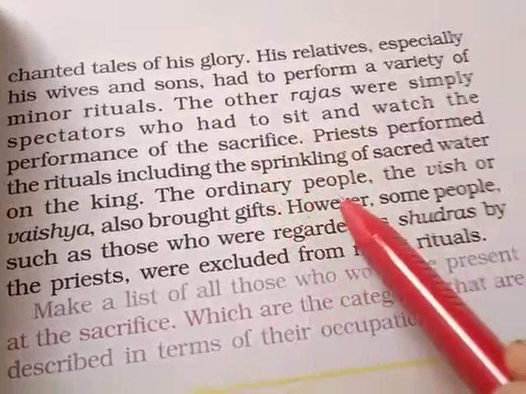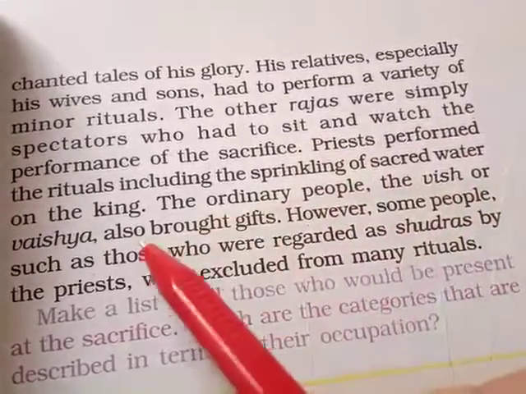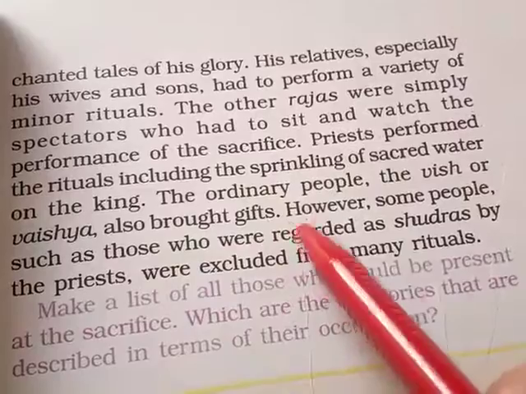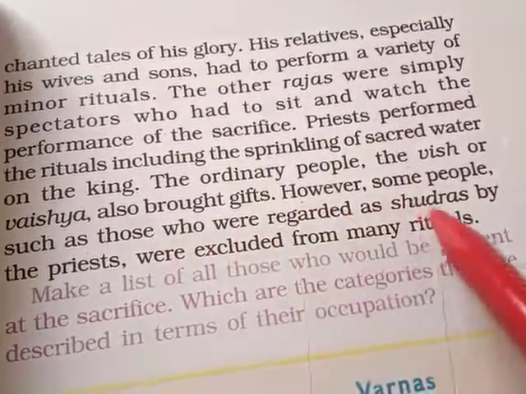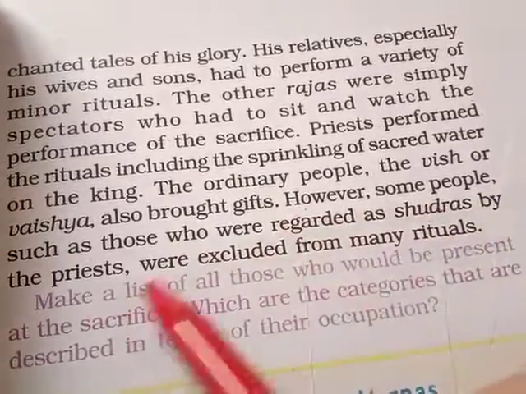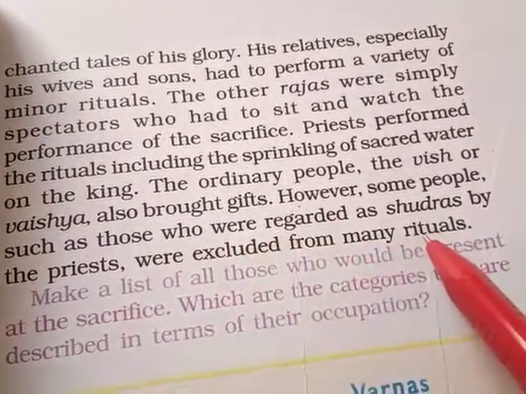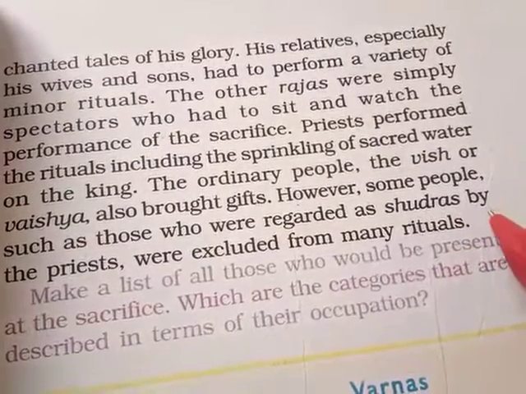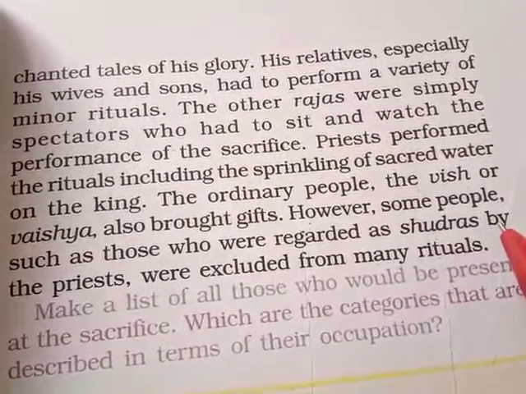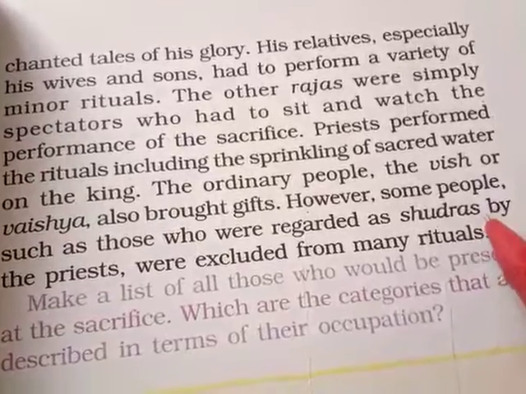The ordinary people, the Vish or the Vaishyas, also brought gifts. However, some people, such as those who were regarded as Shudras by the priests, were excluded from many rituals. The Shudras at that time used to be excluded, means they were not allowed to take part in any of the rituals performed by the Rajas.